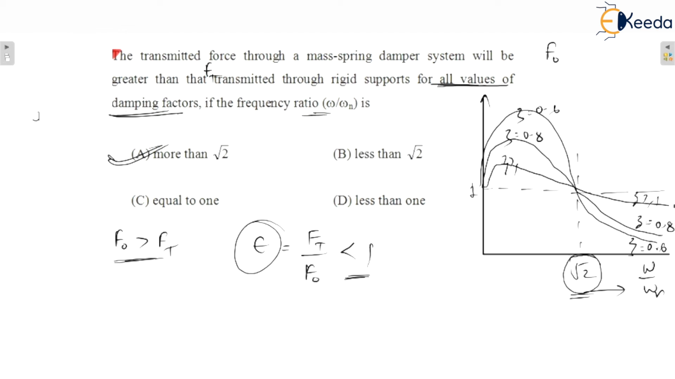So option A would be the correct answer. Okay, so this would be the correct answer. I hope you will understand this. Okay, because it is talking about Ft less than F naught. Okay, so for all the values of damping factors, this would be greater than under root 2. Okay, so option A would be the correct answer for this.